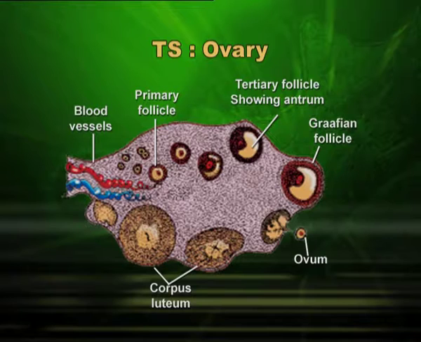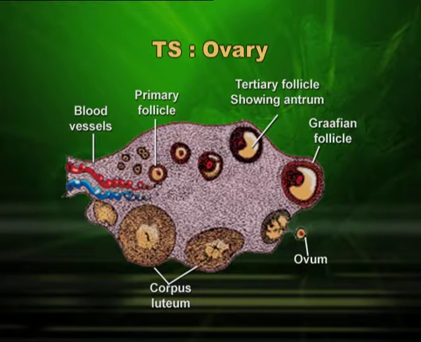You know that oogenesis is the formation of ova which should take place in the ovary. We also understand the fact that ova will be formed by oogenesis through meiosis or reduction division. But the story of reduction division or formation of gamete is not the way it happened in case of spermatogenesis. Of course, in both the cases gametes are formed, but here the method or the process is slightly different for some reason. In the ovary you can see the Graafian follicle.